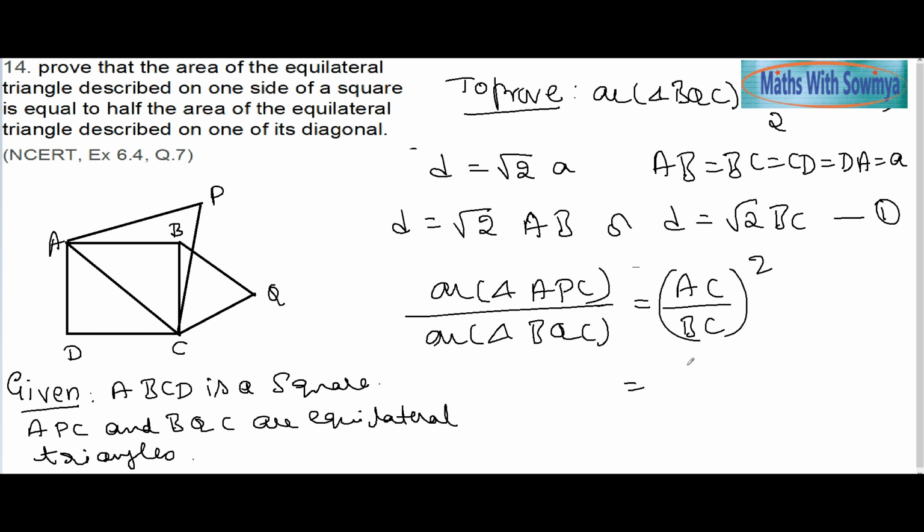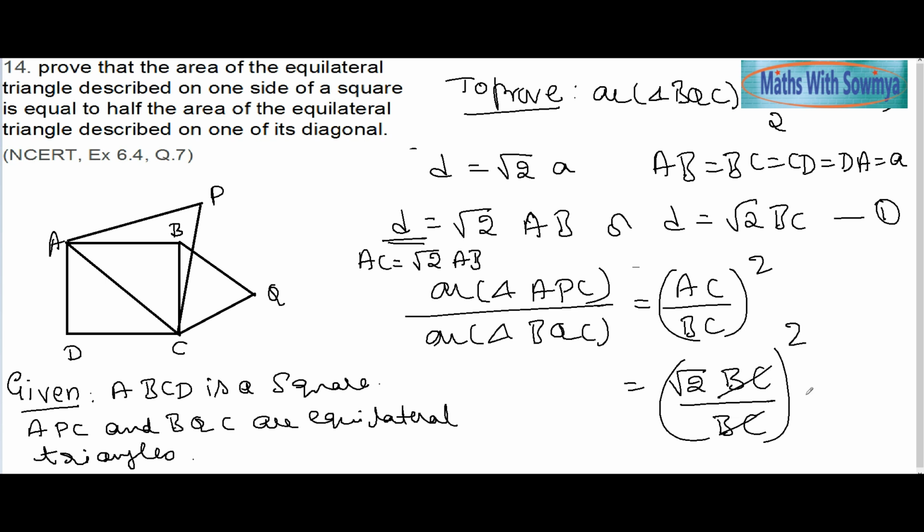What is AC? AC is D, the diagonal. So AC can be root 2 AB or root 2 BC. So here I am taking BC. AC is root 2 BC, because I need to compare with this, divided by BC whole square. BC cancels, which gives root 2 square. So the answer is 2.